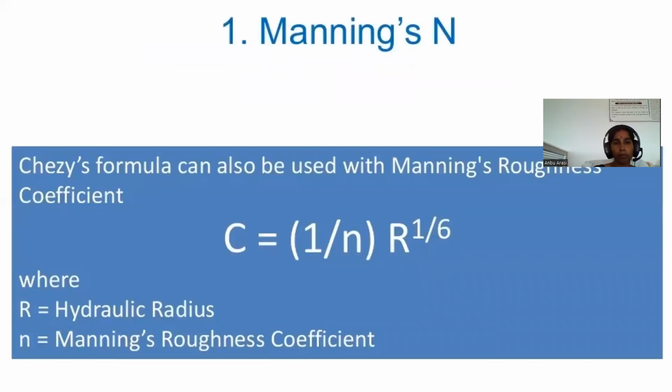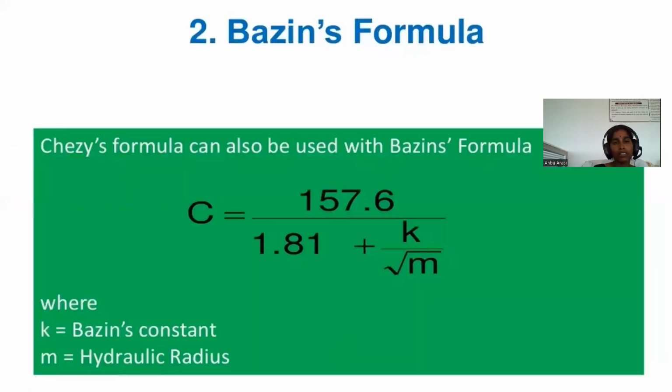This is the formula. And Manning's formula: this formula can also be used with Manning's roughness coefficient, where C is equal to 1 divided by N into R power 1 by 6, where R is hydraulic radius and N is Manning's roughness coefficient. Bazin's formula: Chezy's formula can also be used with Bazin's formula. Bazin's formula is C is equal to 157.6 divided by 1.81 plus K divided by root of m. The K is Bazin's constant, m is hydraulic radius.